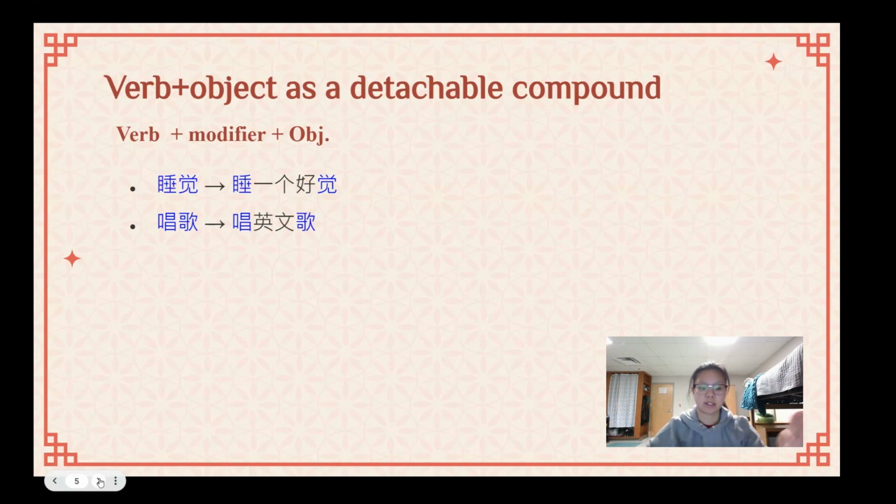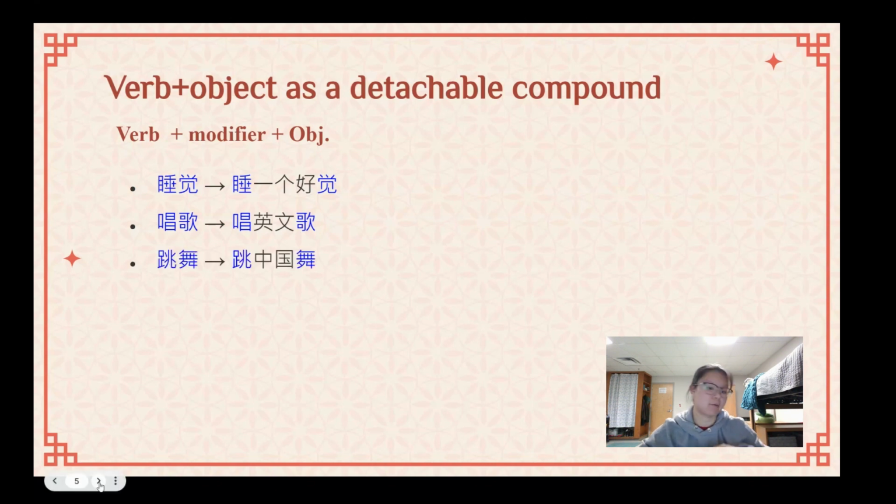So you would separate 唱 and 歌, 唱 to sing, 歌 like words, lyrics, and so on. So 唱英文歌 is singing an English song. See that 英文, English, is modifying that song. It's telling you what kind of song you are singing.